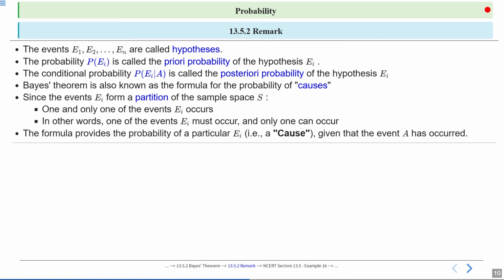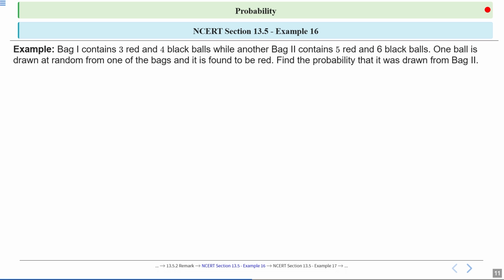Now NCERT section 13.5 example 16, which says, bag 1 contains 3 red and 4 black balls, while bag 2 contains 5 red and 6 black balls. One ball is drawn at random from one of the bags and it is found to be red. Find the probability that it was drawn from bag 2. We have to find the probability that it was drawn from bag 2, right? Let's see how we can solve this.